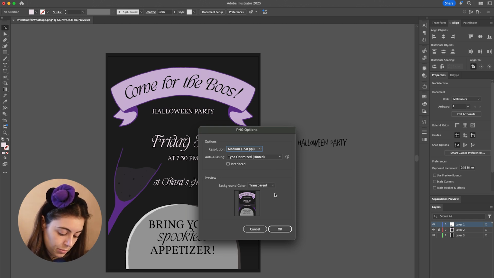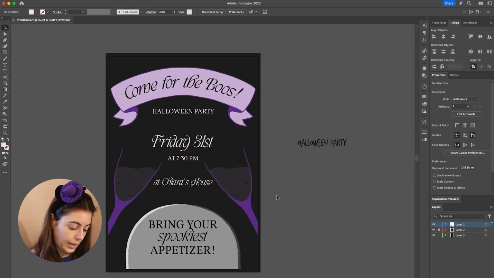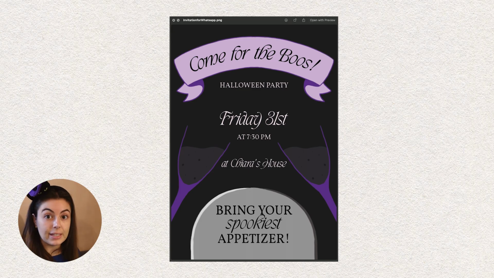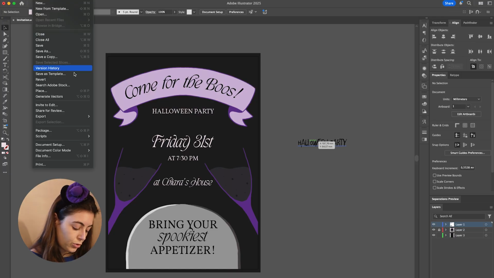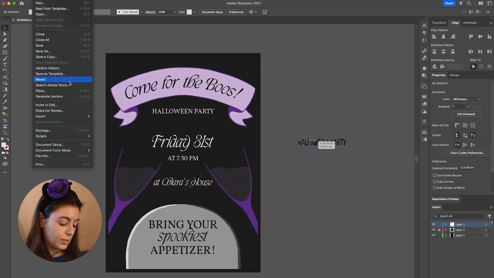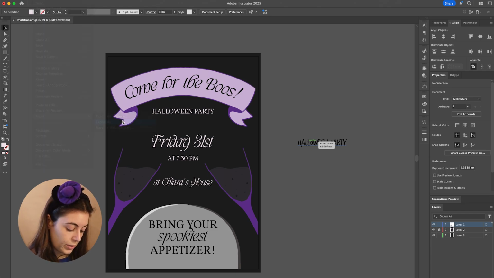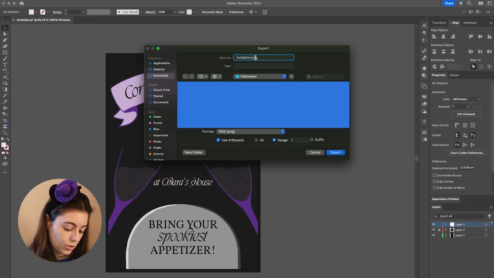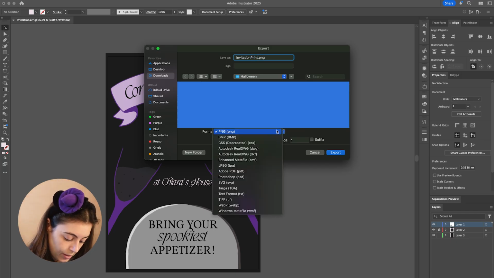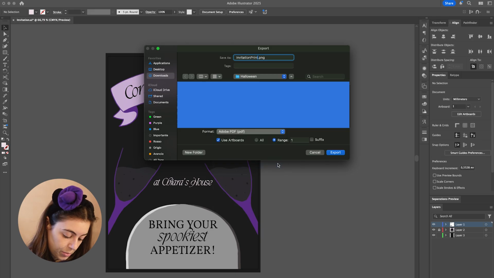We want the background to be transparent or white, it's okay because we have our own background image. Press OK and it's gonna export it. Look at this, beautiful. In Adobe Illustrator you can save a PDF as save a copy and then select the PDF from the drop down menu, but you can also go to export as, invitation, print, and then proceed to select Adobe PDF.